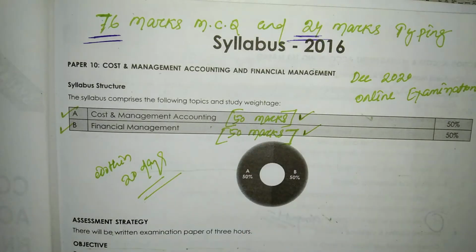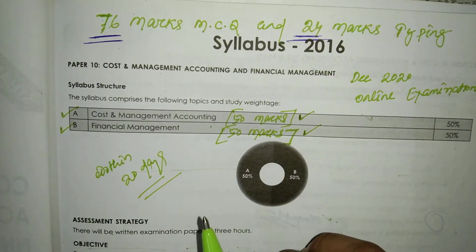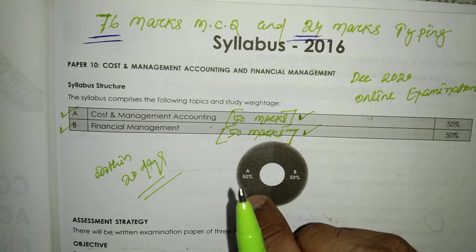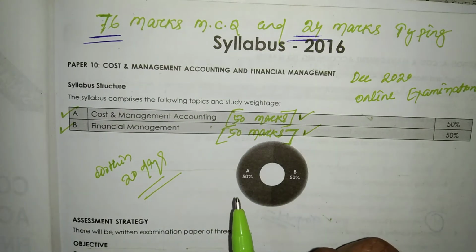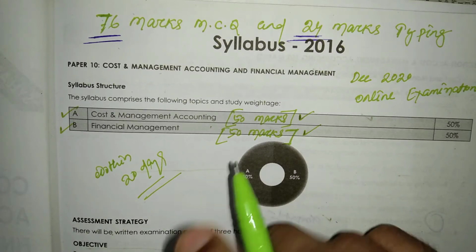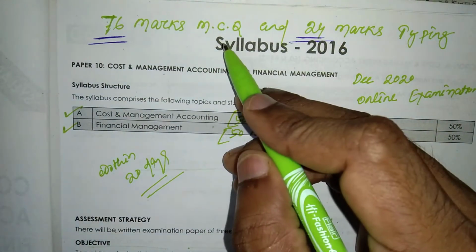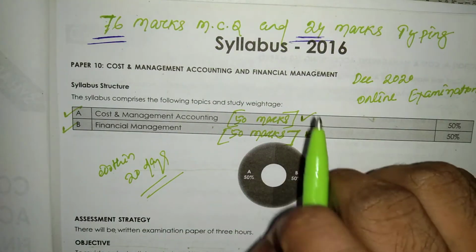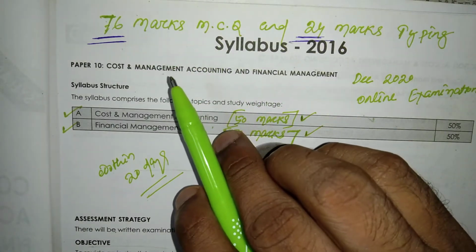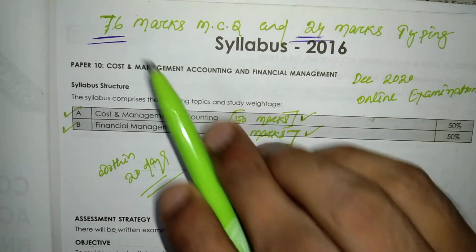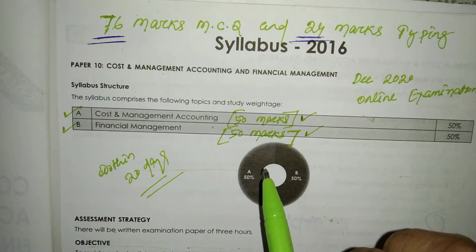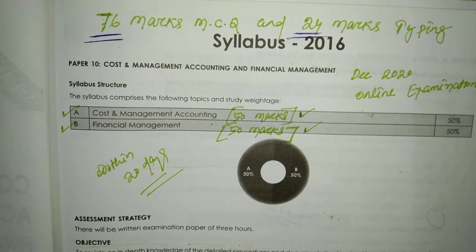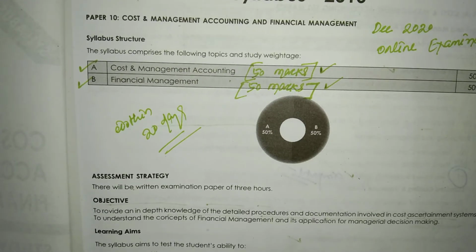But for the December 2020 online examinations, the syllabus pattern and question paper have already changed. About 76 marks will come from multiple choice questions and 24 marks from subjective type, so all the attention needs to be given to multiple choice questions. Let's start with the entire syllabus structure of the cost and management accounting and financial management subject.